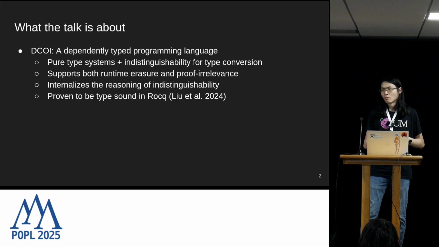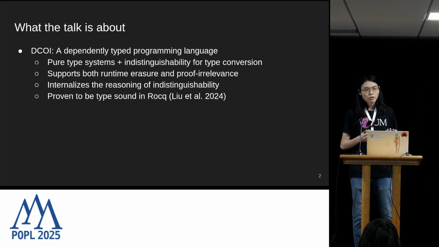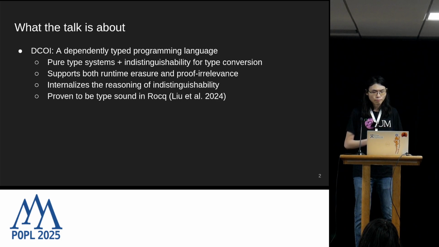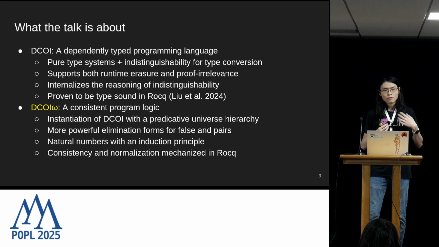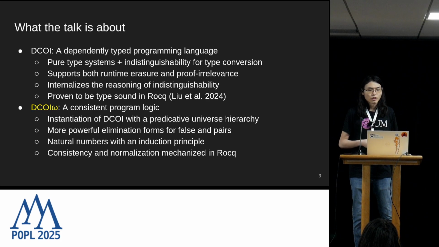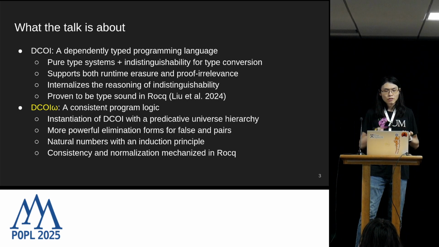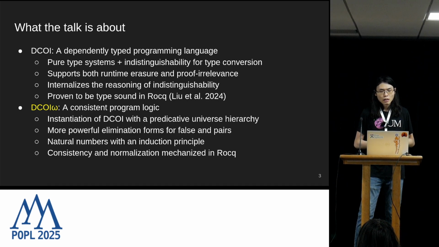However, if you want to use DCOI as a program logic for reasoning, then we also want to make sure that the properties proved in DCOI are actually true. That leads us to the contribution of this year's paper, where we focus on the use of DCOI as a program logic. And we achieved that by first instantiating the axioms and sorts of DCOI with a predicative infinite universe hierarchy to obtain this new language called DCOIω.